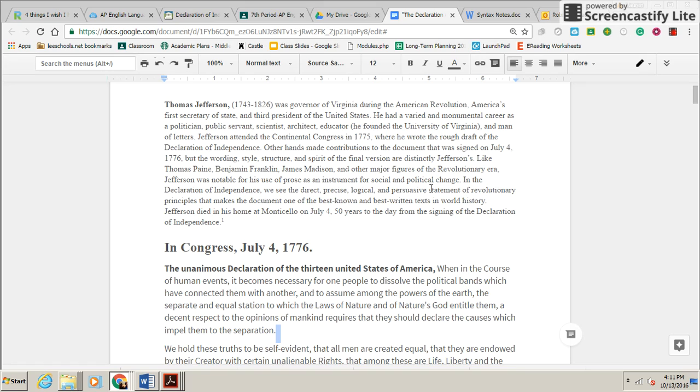In the Declaration of Independence, we see the direct, precise, logical, and persuasive statement of the revolutionary principles that makes the document one of the best known and best written texts in world history. This is a big deal, people, in world history. Jefferson died in his home at Monticello on July 4th, 50 years to the day from the signing of the Declaration of Independence. That intro was written by the good people who wrote The Art of Voice, Language, and Composition.